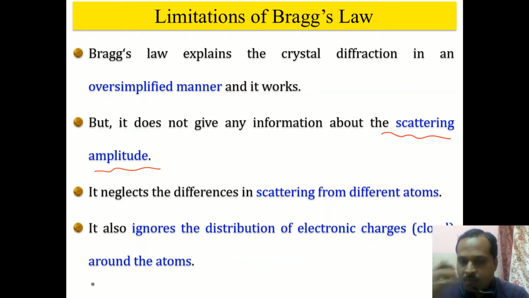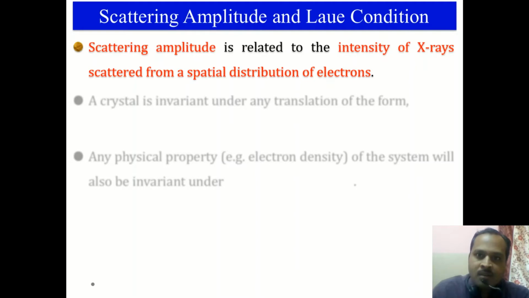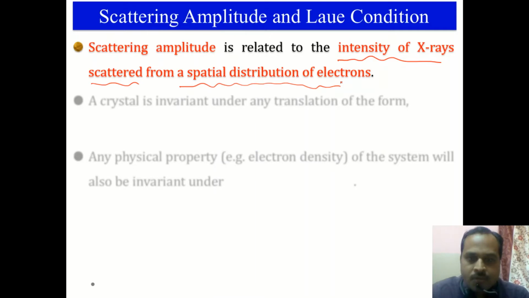So for that we have to go for the Laue formulation of Bragg's law, which is defined in the reciprocal space. This scattering amplitude is related to the intensity of the scattered X-rays, and the X-rays are scattered from the electron clouds. So let us try to obtain the Laue condition in this present video.